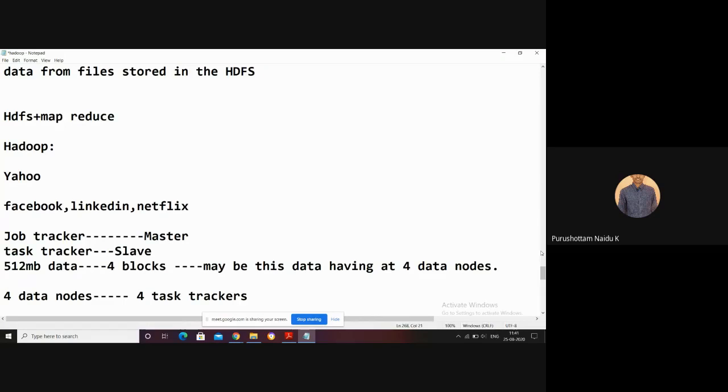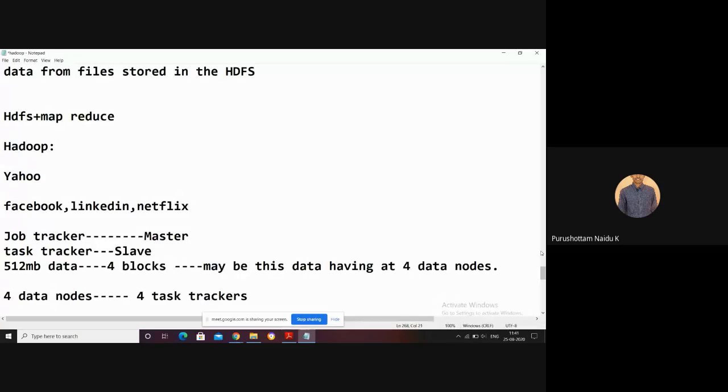Here the task tracker is executed at the different data nodes, but the data node is not executed at the task tracker. The task tracker performs the tasks on the data nodes only. That means the application is moved to the data.